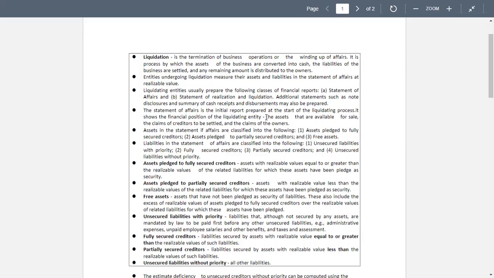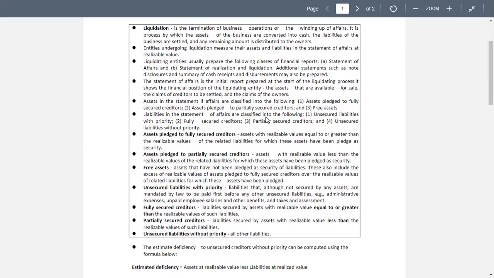Here we have the fully secured creditors. Then we have the partially secured creditors, liabilities secured by assets with realizable value less than the realizable value of such liabilities. Then we have the unsecured liabilities without priority, all other liabilities that remain.